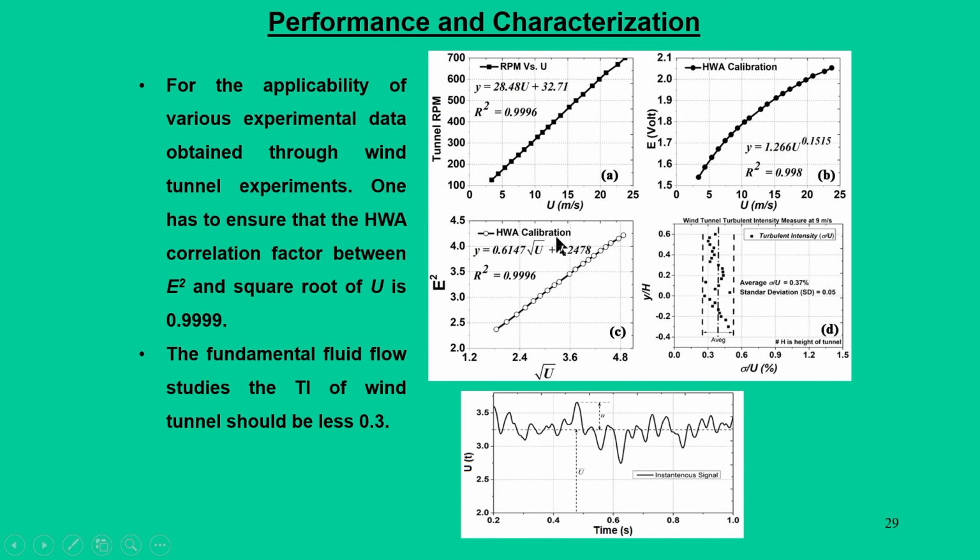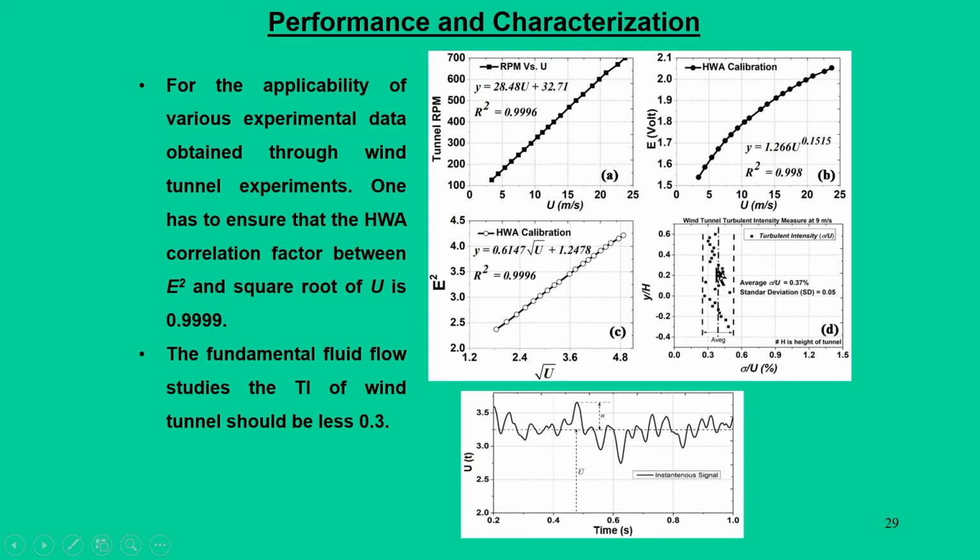And this particular plot talks about a wind tunnel which is being calibrated by a variety of methods. The first plot shows tunnel RPM versus u, which we have already shown. Through hot wire calibration we can look at E, the voltage, versus u, and we can look at E square versus square root of u, and also y by h versus sigma by u.